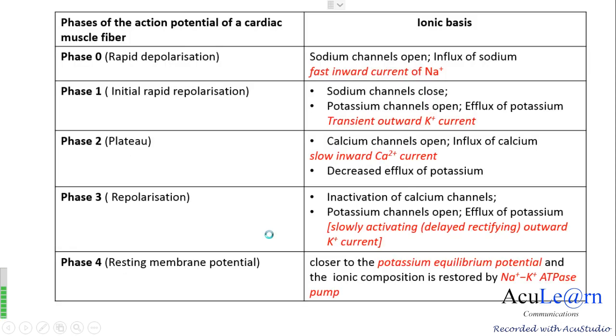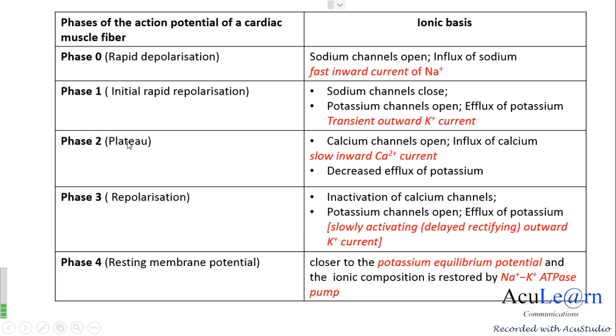So to summarize, we have the 5 phases: phase 0, phase 1, 2, 3 and 4. Phase 0 is called the rapid depolarization phase, which is due to the fast inward current of sodium. There is influx of sodium through the voltage gated sodium channels. Phase 1 is the initial rapid repolarization. There is transient outward potassium current. Outward refers to the efflux of potassium due to the opening of the voltage gated potassium channels.